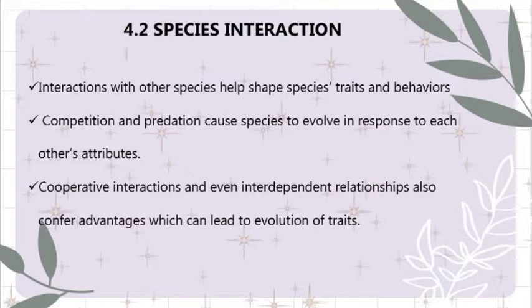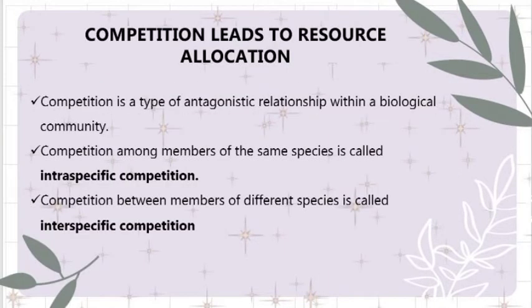So we have species interaction, resource limitation, and they influence a species' adaptation to its environment and ecological niche. But there are certain interactions with other species also that shape the species' traits and behavior. So in this section, we will look at the interactions within and between species that affect their success and shape biological communities.